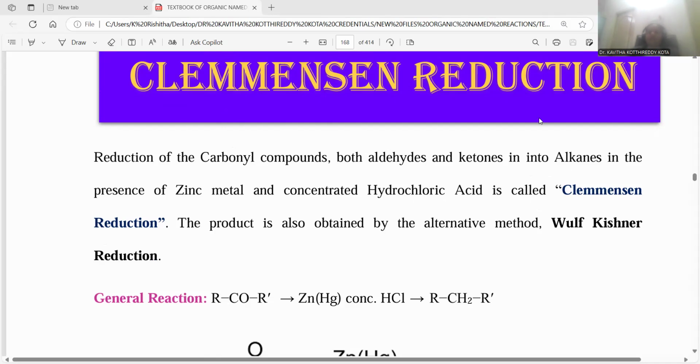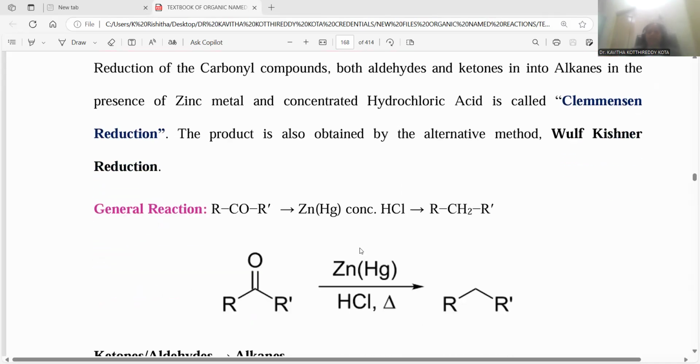They are able to convert carbonyl compounds into alkanes as a final product. This is the way Clemmensen reduction will be operated. Zinc and hydrochloric acid together work as the reagent, and the carbonyl compound will be the precursor. Alkane is obtained as the final product. So this is regarding the Clemmensen reduction.